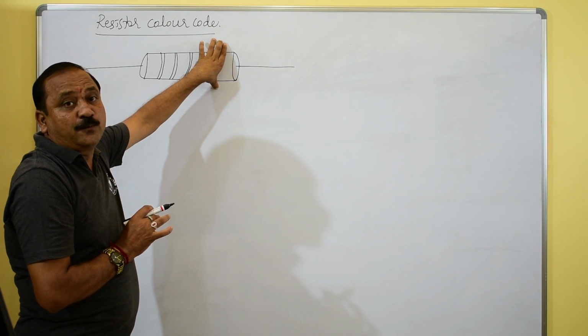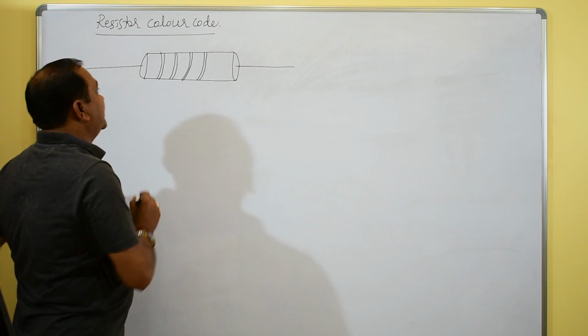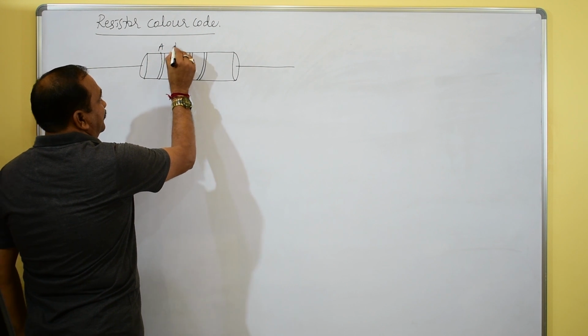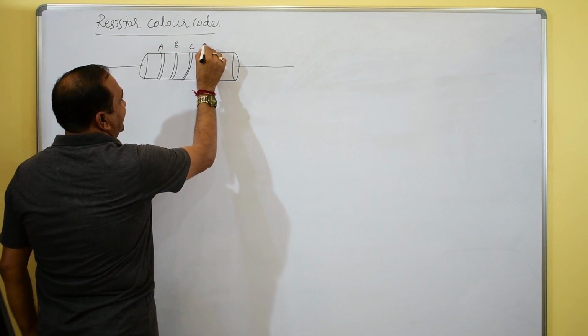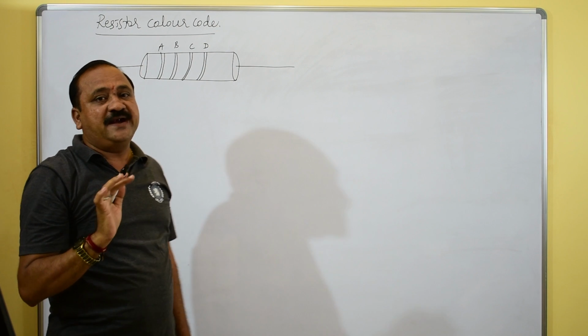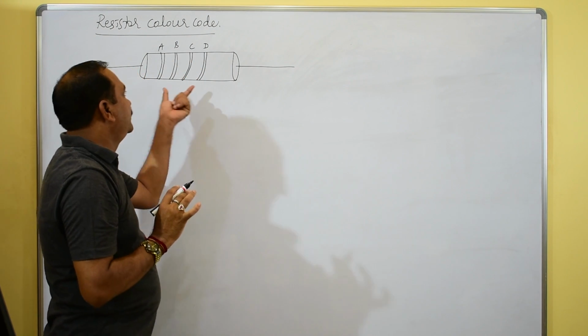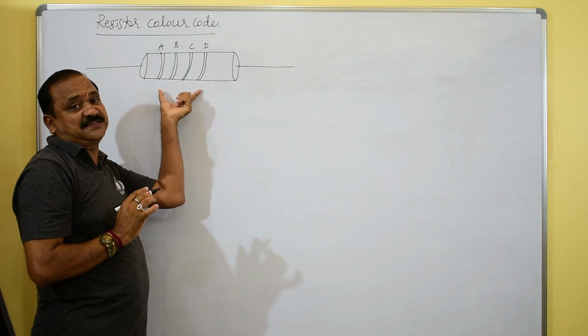There are 4 bands on this carbon resistor: band A, B, C, and D. In total, 4 bands of this color code. These are all the color bands now.